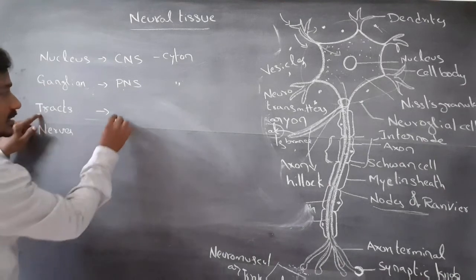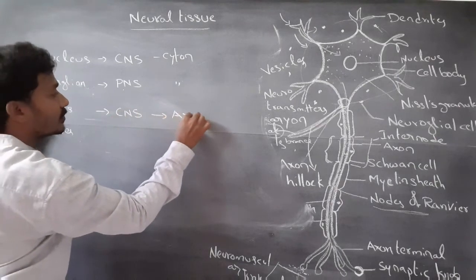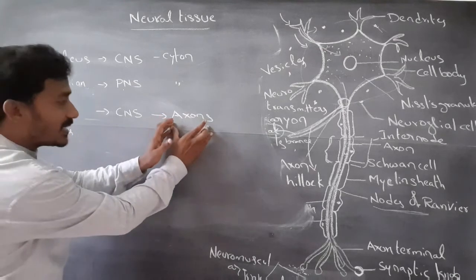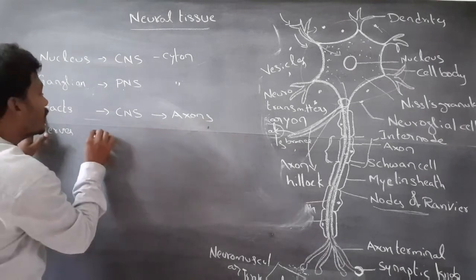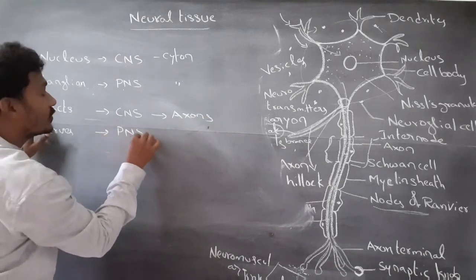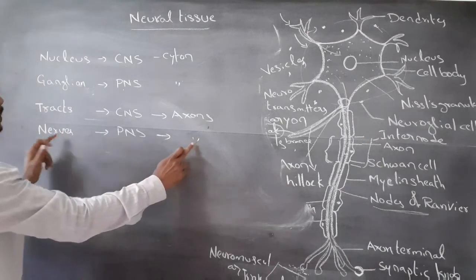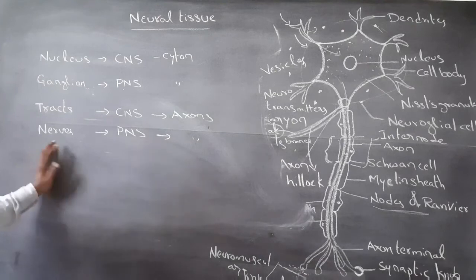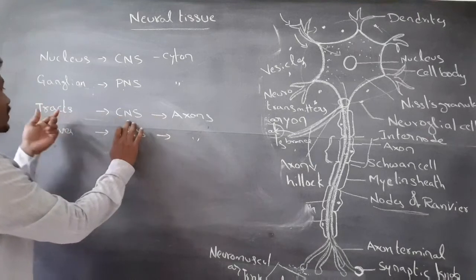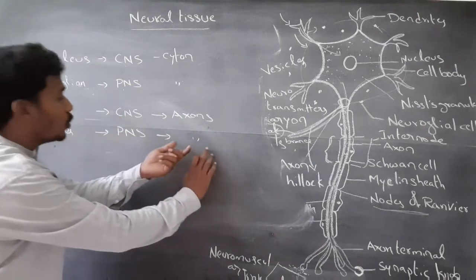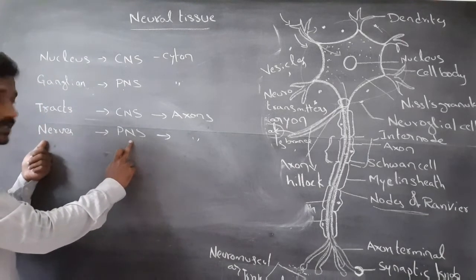A group of axons present in the central nervous system is called tract. A group of axons present in the peripheral nervous system is called nerves. Important.